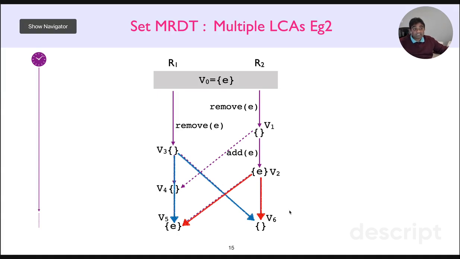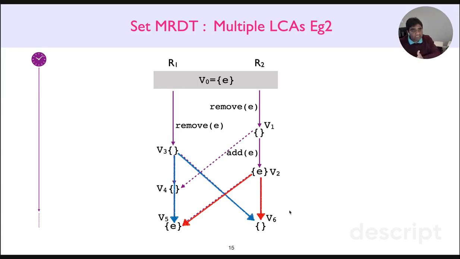In fact, multiple LCAs is a necessary condition for divergence, which means that the absence of multiple LCAs, or uniqueness of LCAs, is a sufficient condition for convergence. That is a big deal, because we can now enforce convergence in all MRDT executions simply by enforcing the unique LCA property. And the unique LCA property is a structural property and not a semantic property, so enforcing it is not actually quite difficult.